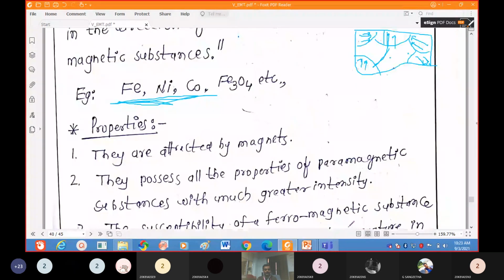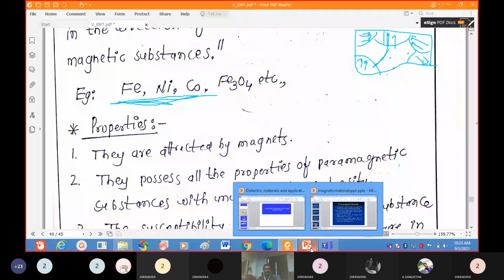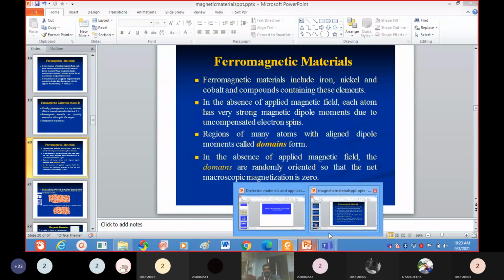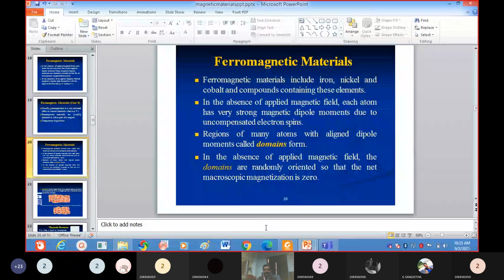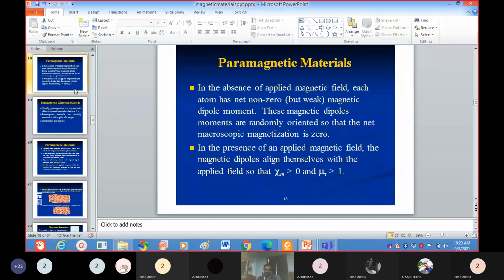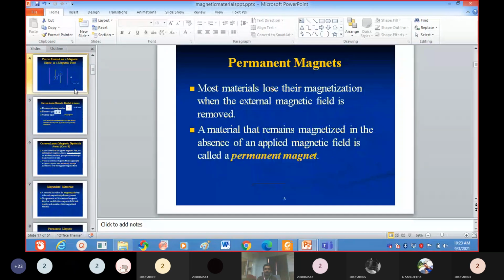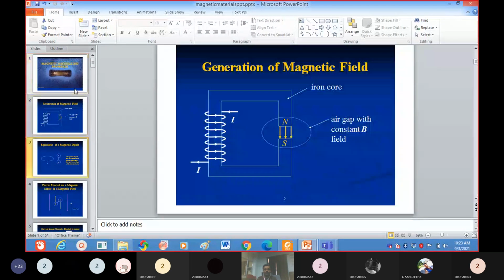ferromagnetic materials. Now we will discuss ferromagnetic and anti-ferromagnetic materials. Before going to the discussion of these, I will explain just the fundamentals of how magnetism arises.